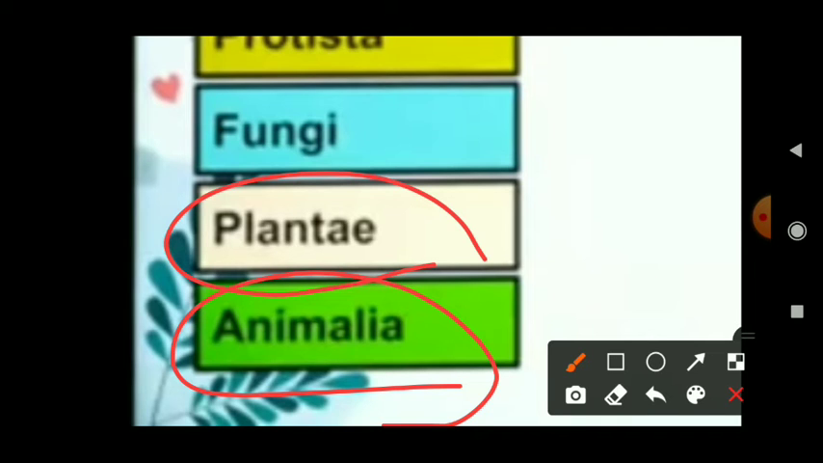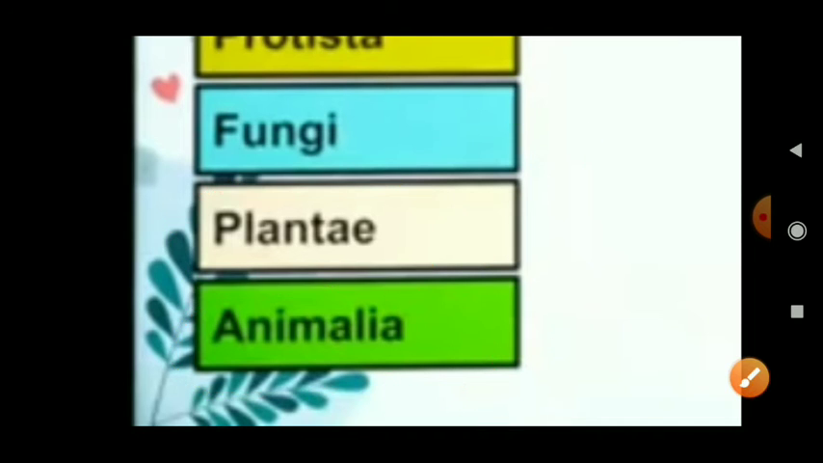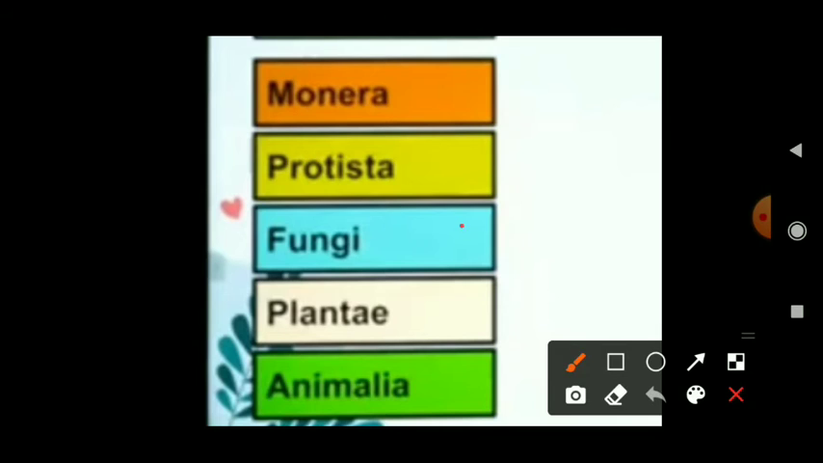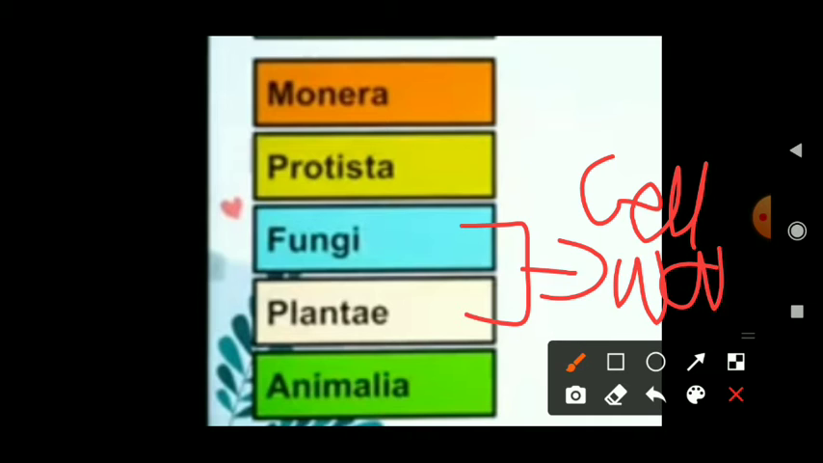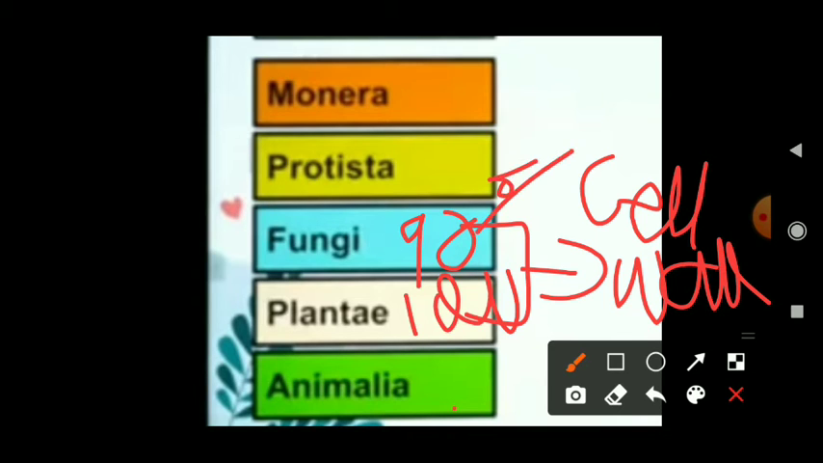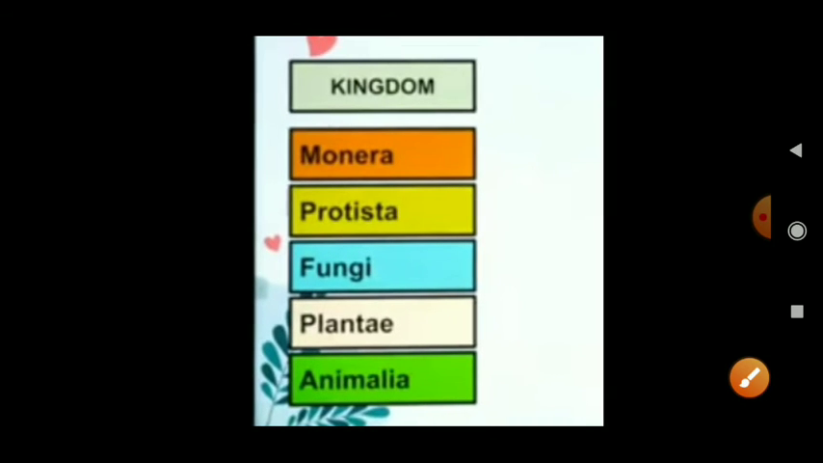Kingdom Plantae includes plants, and kingdom Animalia includes heterotrophic eukaryotic multicellular organisms which lack a cell wall. The main important thing is that fungi and Plantae have a cell wall. 100% of Plantae have a cell wall, 90% of fungi have a cell wall, and in Animalia about 1% have it, meaning 99% of Animalia lack a cell wall. They have a defined cell membrane. So these are the five kingdoms.